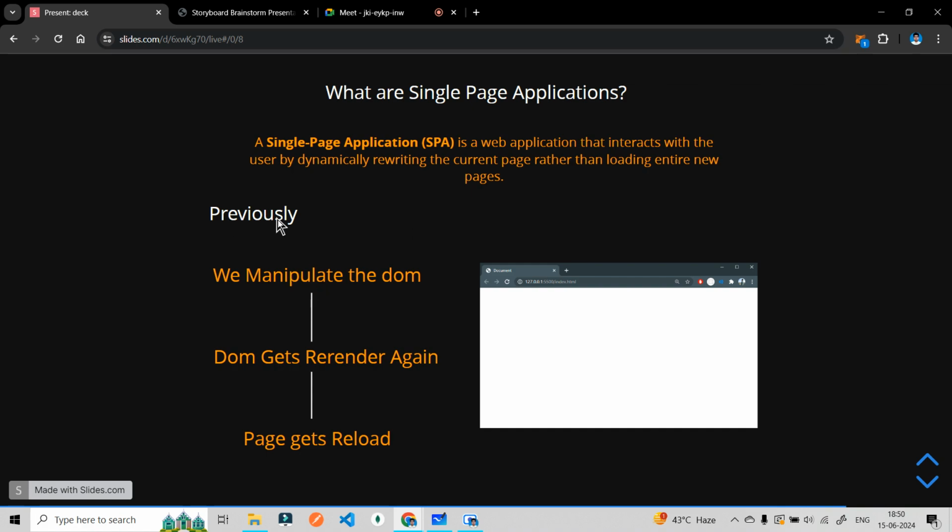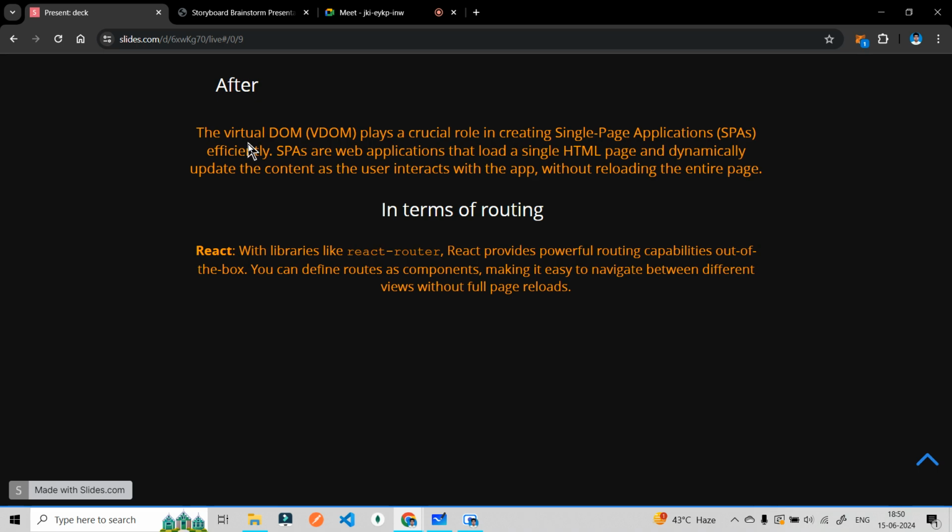So if we manipulate the DOM, it gets re-rendered and the page gets reloaded. After the virtual DOM, VDOM plays a crucial role in creating single page applications.